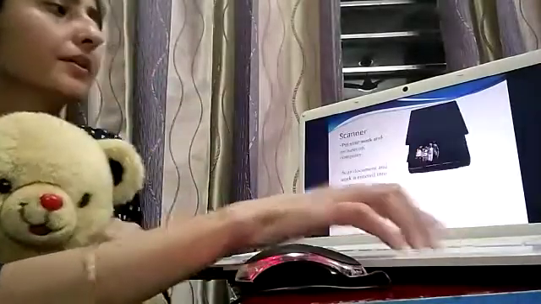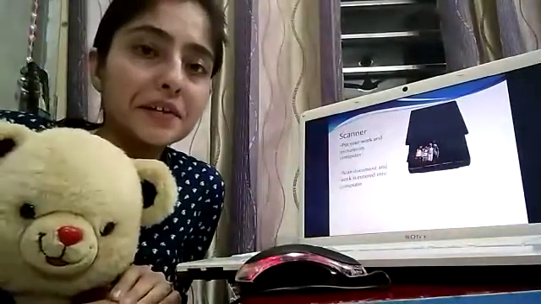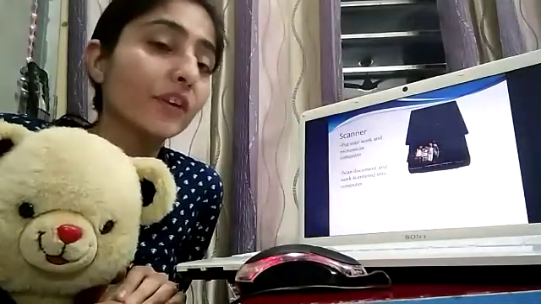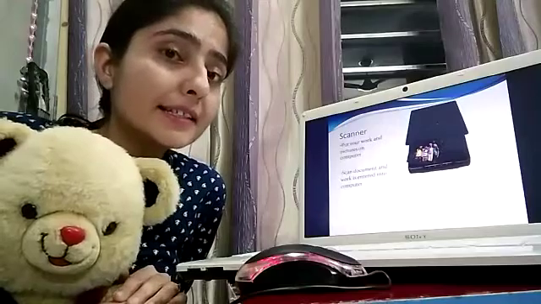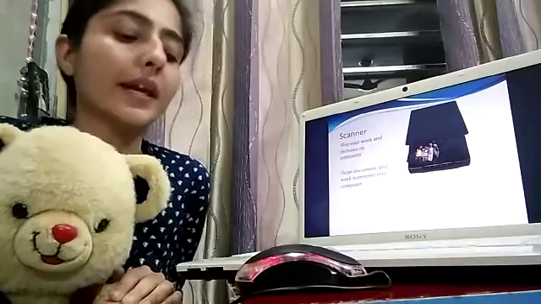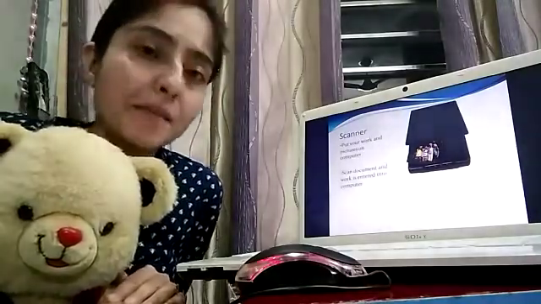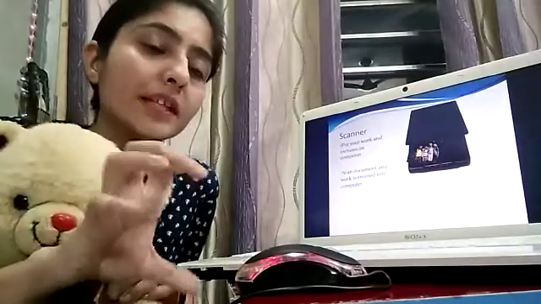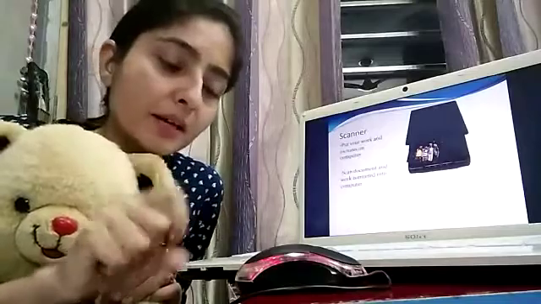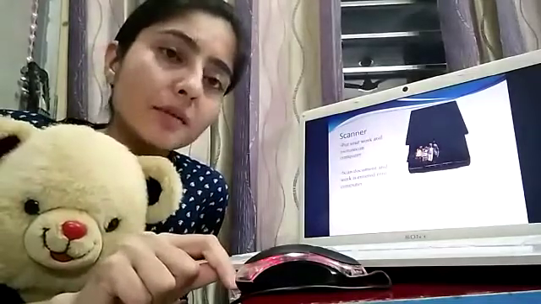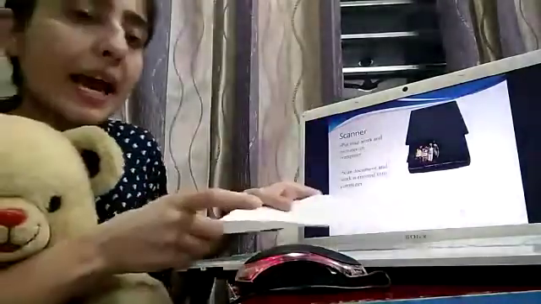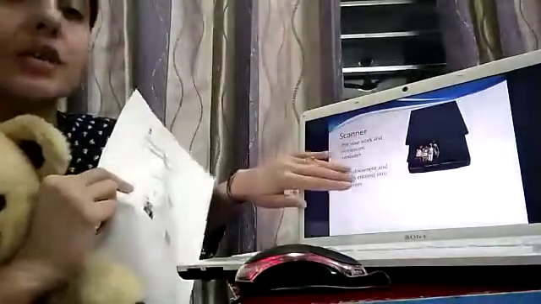Understand? Very good. Next is the scanner. Have you seen it? Where? In markets? It's like the camera of your mobile. With the help of your camera, you click a picture and it is saved on your mobile. Like this, anything that is on your paper, you scan, and it will be displayed on your screen.